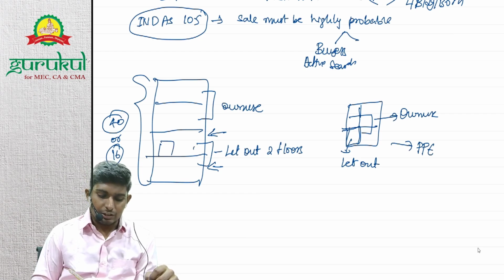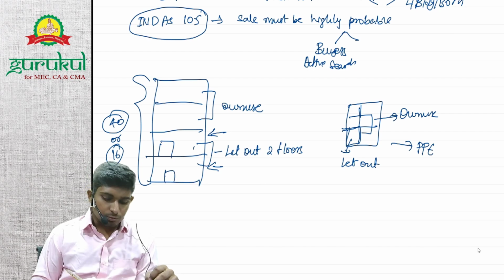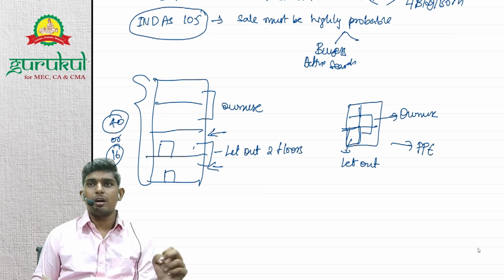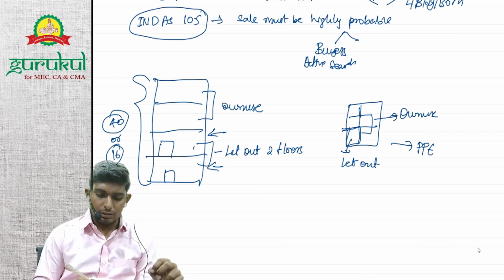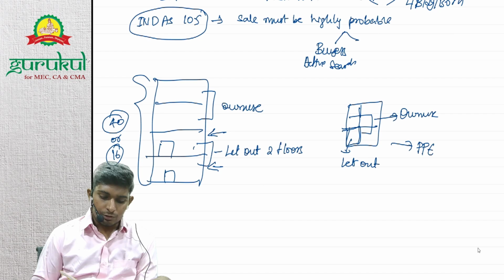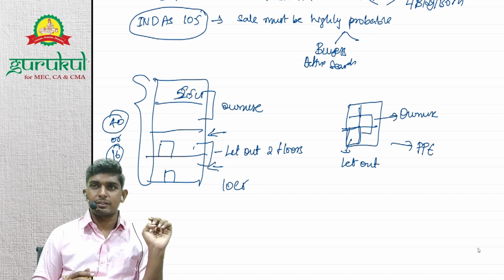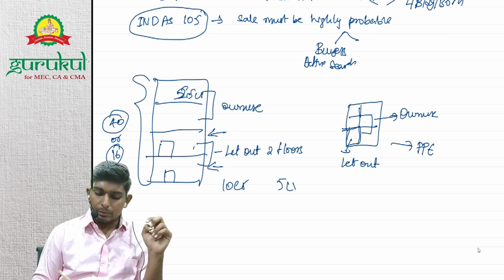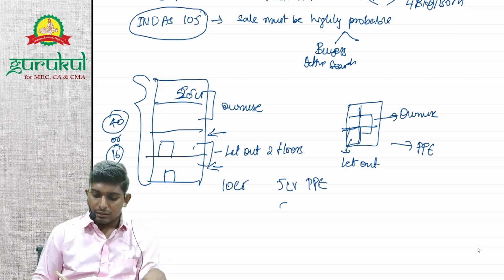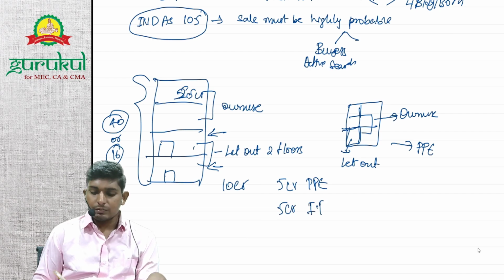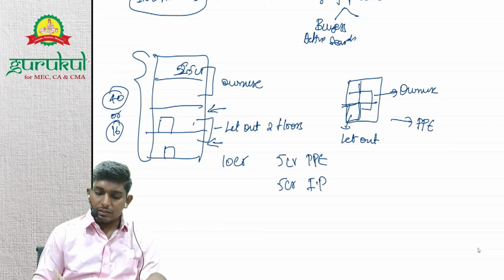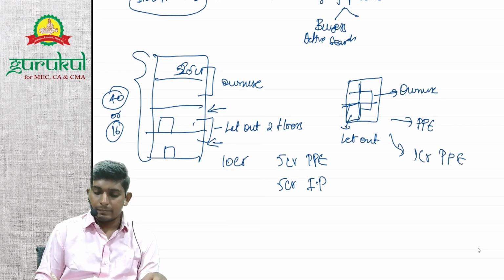But here you can sell, right? अगर इधर समझो एक घर है, हर एक फ्लोर पे एक घर है, तो ये घर तुम किसी और को बेच सकते हो, right? You can sell this house to someone else, without any issue. So now the building is 10 crores. You can equally divide this, say 5 crores each. If each floor has the same value, you can equally recognize it, right? So you will record 5 crore as your PPE and 5 crore as investment property. In the flat case, the entire 1 crore will be recorded as PPE, right?